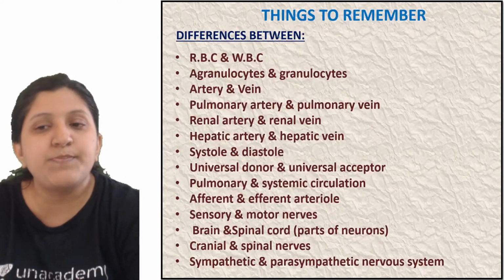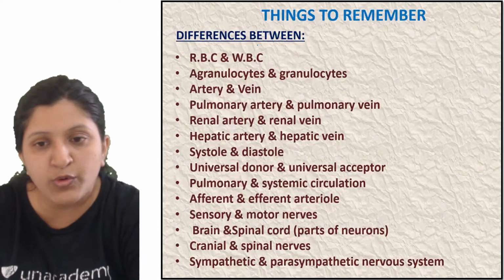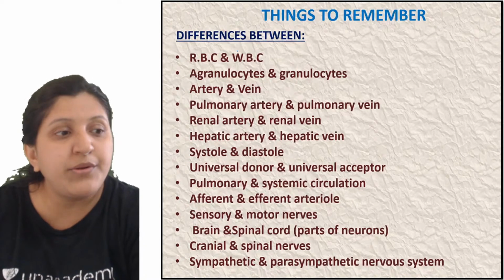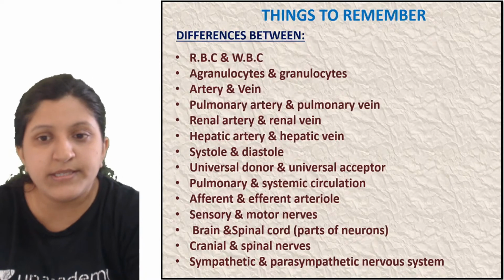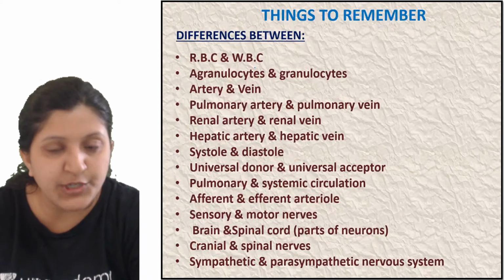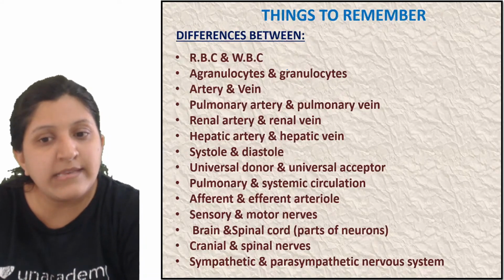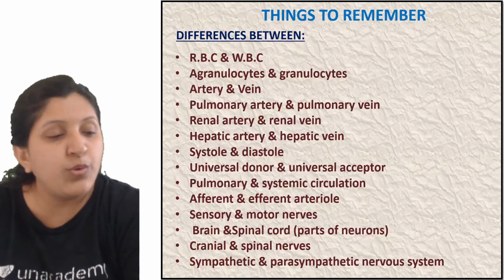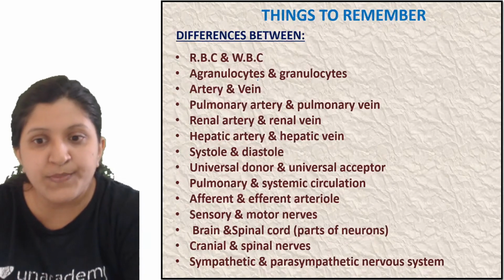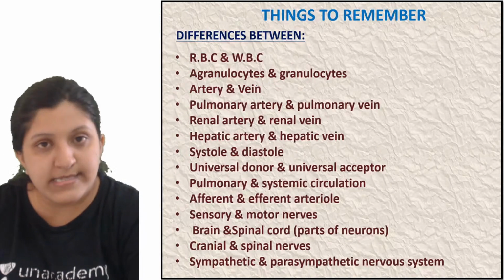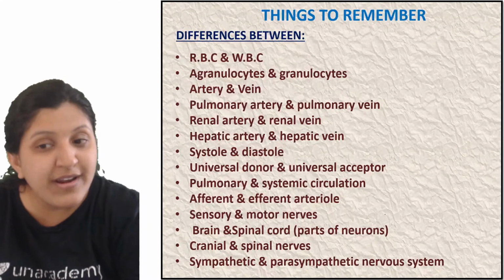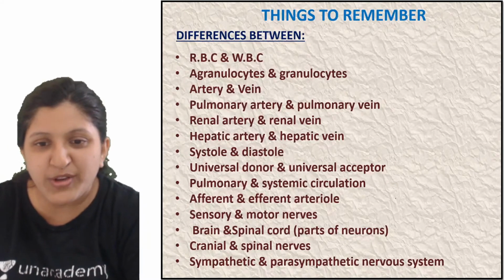Okay, then there is pulmonary artery, pulmonary vein you need to know. Renal artery, renal vein, what is the difference? Hepatic artery, hepatic vein. Okay, systole and diastole, universal donor and universal acceptor, then pulmonary and systemic circulation, afferent and efferent artery also. Where do you find this one?